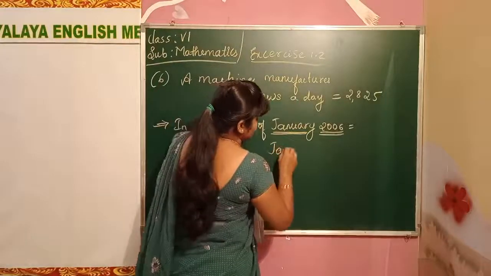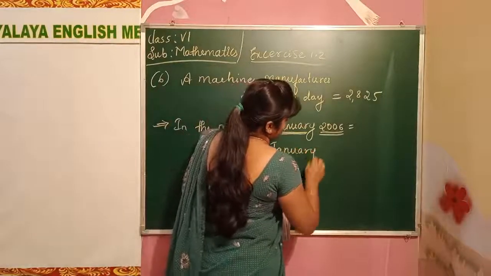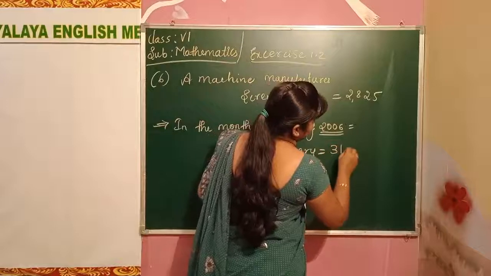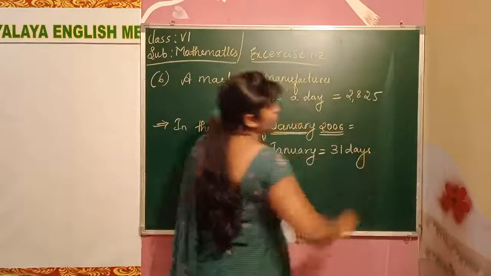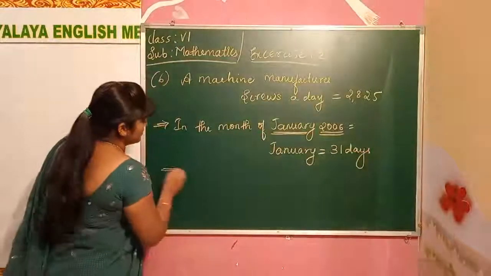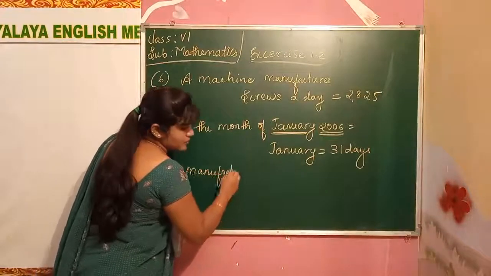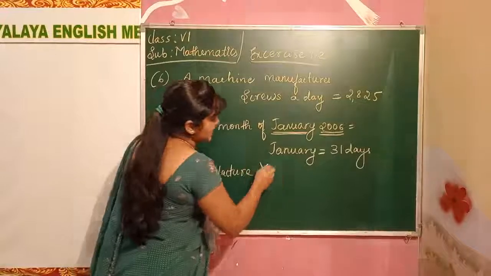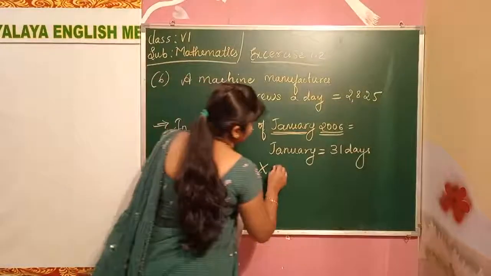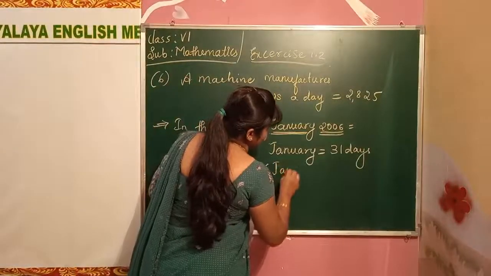In January we have 31 days. So what we have to do? We have to multiply by the January month days.